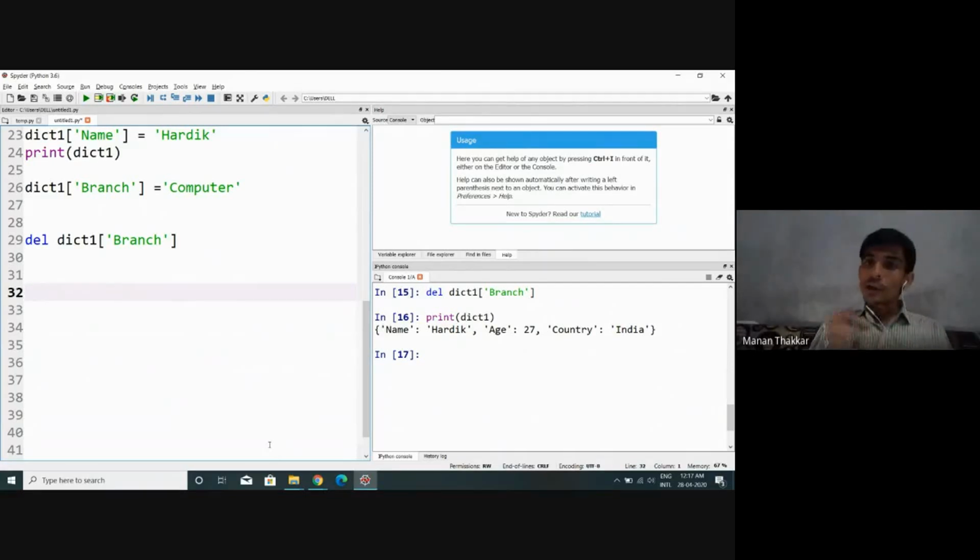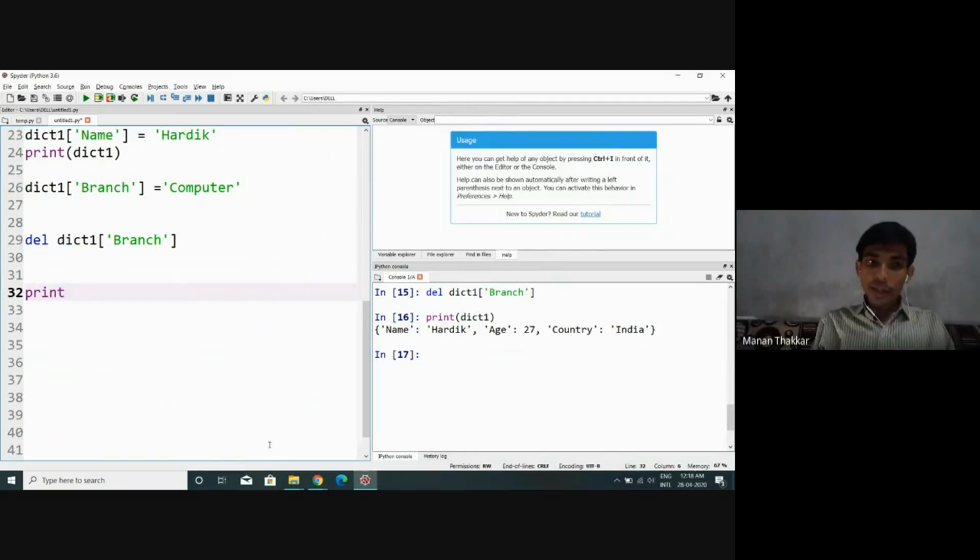Fine. So see, we have seen how to create a dictionary, how to iterate over a dictionary, how to find the length of a dictionary, meaning how many key value pairs are there inside that dictionary. Followed by that, we have seen how to perform insertion, updation, and deletion operations also. Now, let me show you a few inbuilt dictionary related methods which are available.